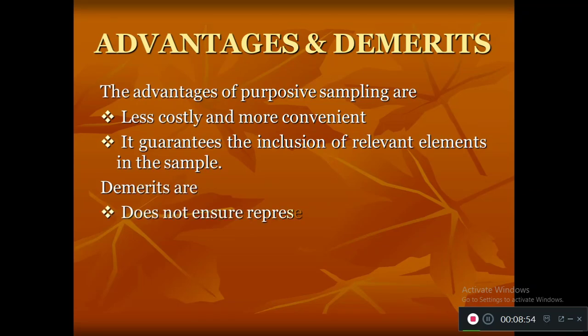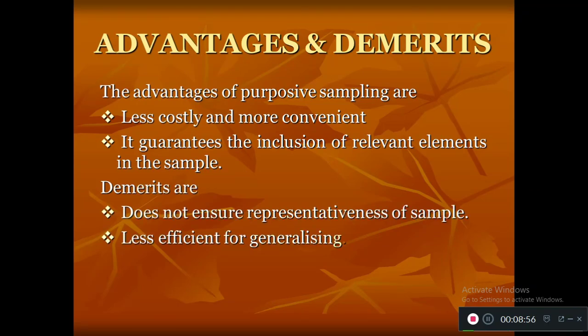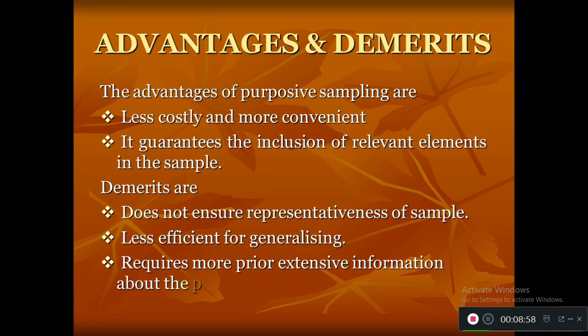And the demerits are that sometimes these samples cannot be representative of the population. There may be a chance for error, and it is less efficient for generalizing. Due to this, we cannot say that these samples will have the same characteristics as the whole population.